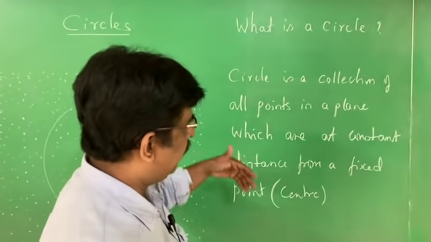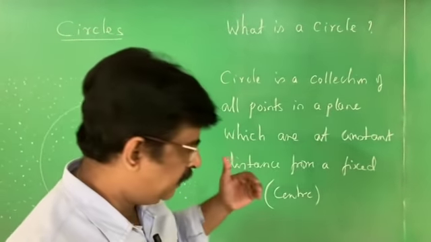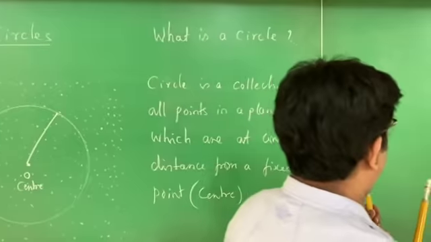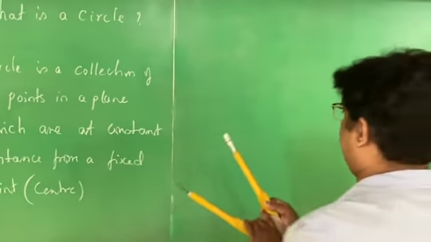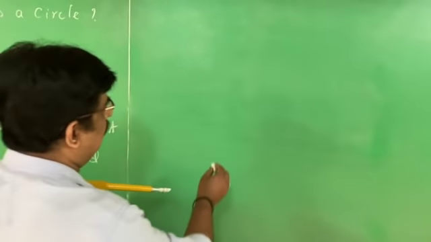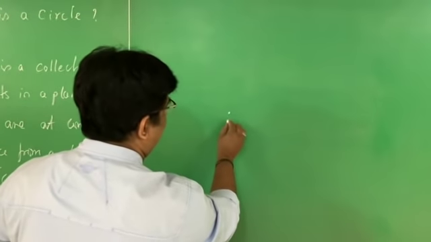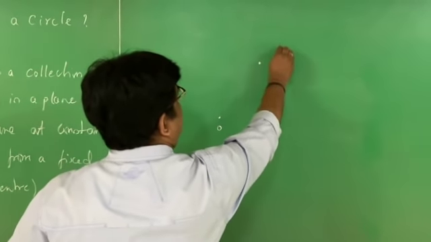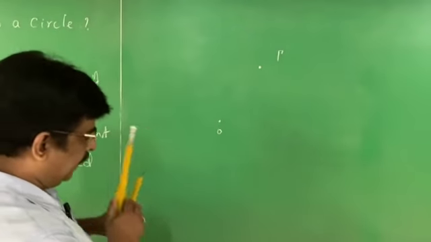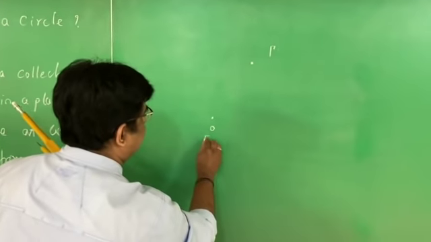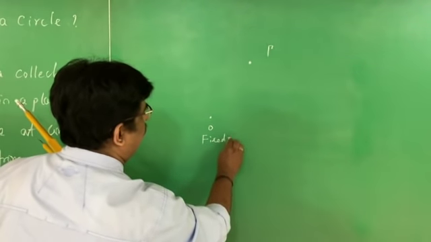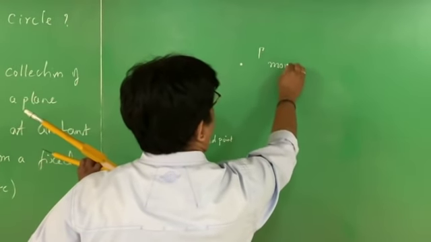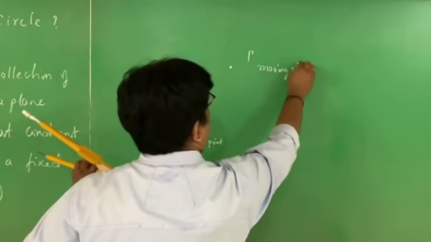But actually, there is another definition of the circle which is not given in the textbook. That definition is given in some other textbooks or textbooks of higher classes. That also I am going to explain. Here there is a point O. I mark another point here, that is P. Now I consider this point as a fixed point, and I consider this as a moving point.